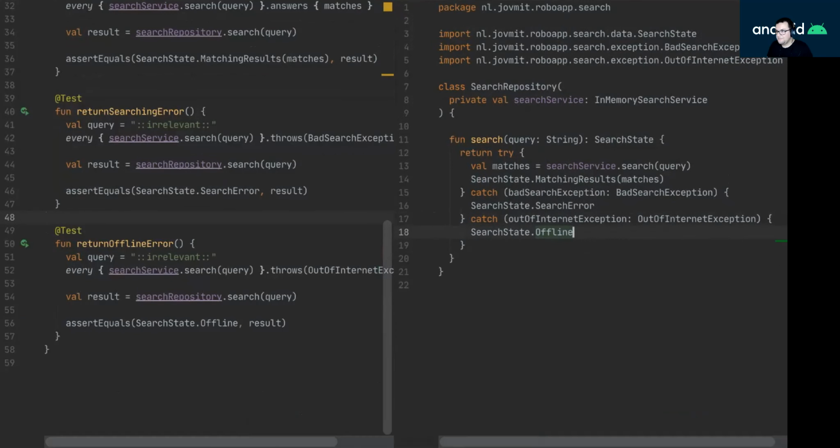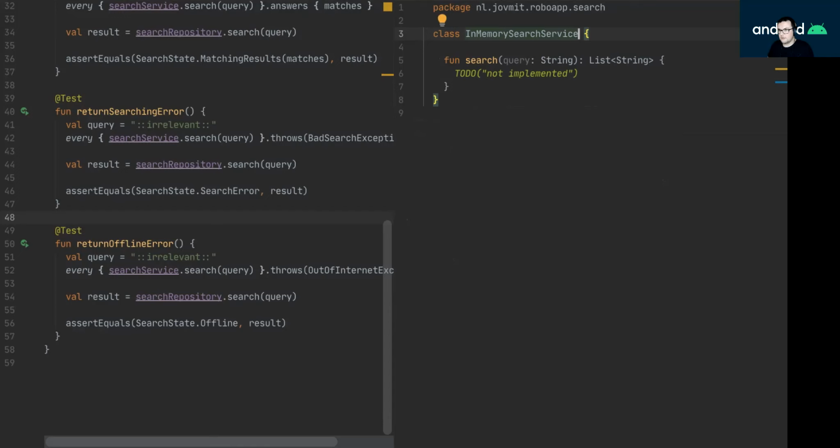Cool. Now, one thing that I'm observing here is that my search repository depends on a concrete implementation here. So it injects a concrete implementation. I don't like that. I want to extract an interface for this in-memory search service so I can depend here on an abstraction. And then the in-memory search service will be just one implementation. And then I may come up with different implementations for, let's say, a remote search service, local search service, whatever.